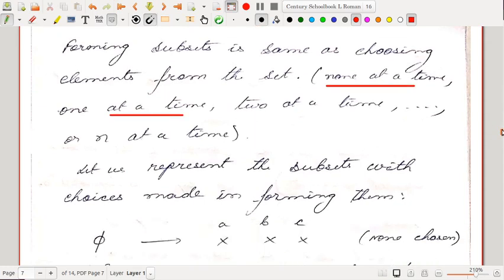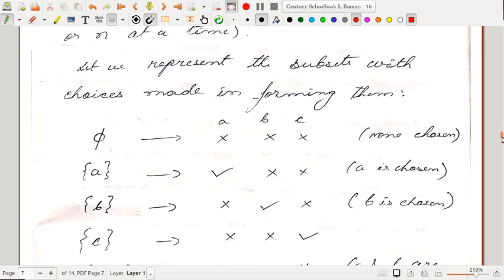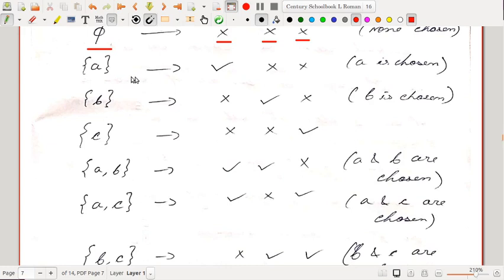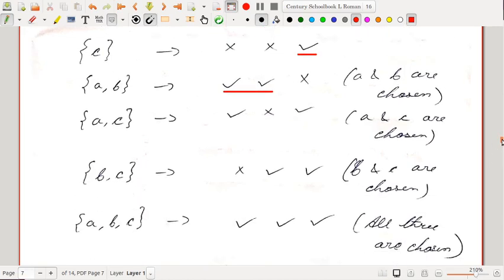So let us represent the subsets with the choices made in forming them. So phi is a subset. Here, what are the choices we have made? We have not chosen A, we have not chosen B, we have not chosen C. So none chosen. When we form the subset A, we have chosen A, we have not chosen B and C. Okay, so only A is chosen. In forming the subset B, which one have we chosen? We have chosen only B. In forming the subset C, we have chosen only C. In forming the subset AB, we have chosen A and B. So that way we can put tick marks and cross marks.